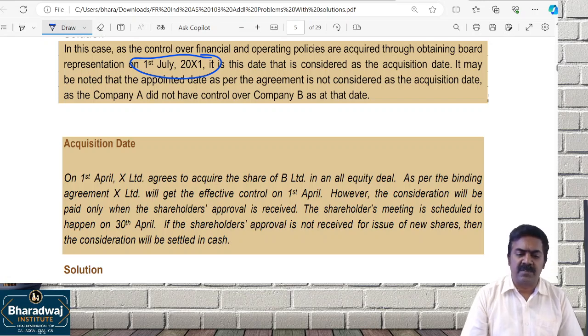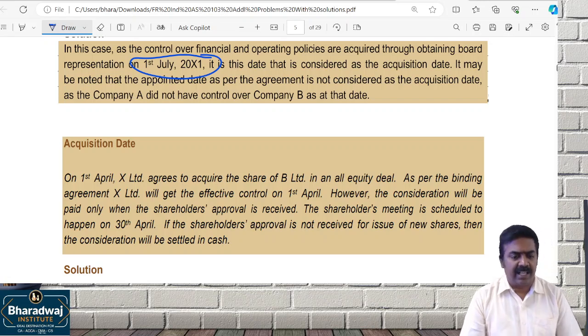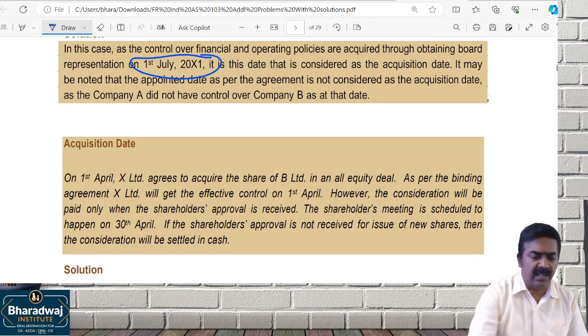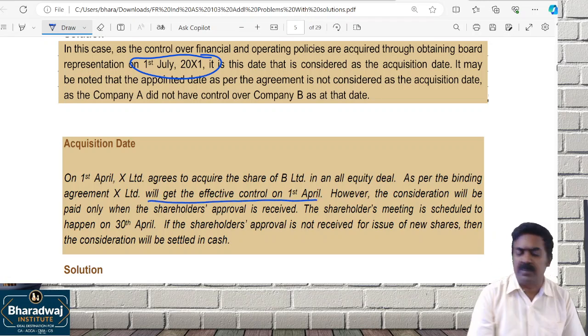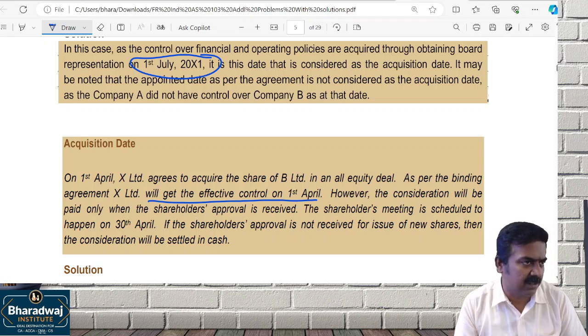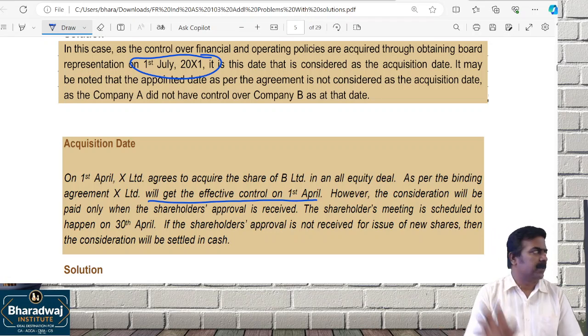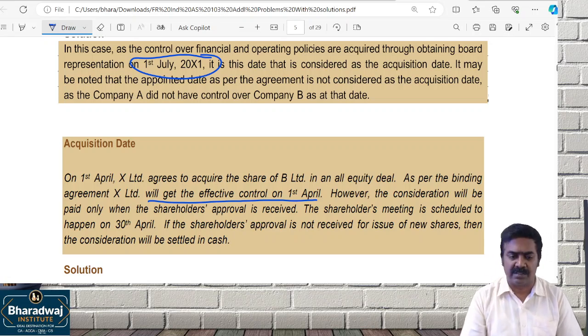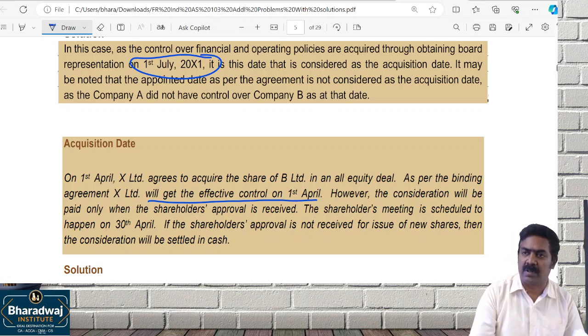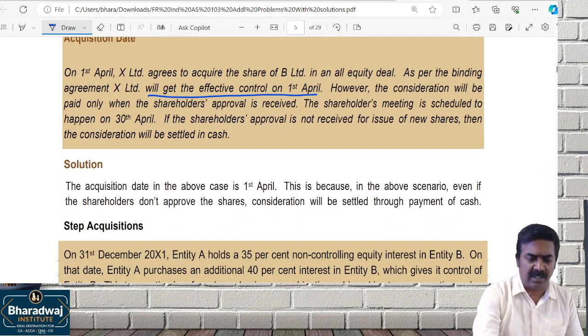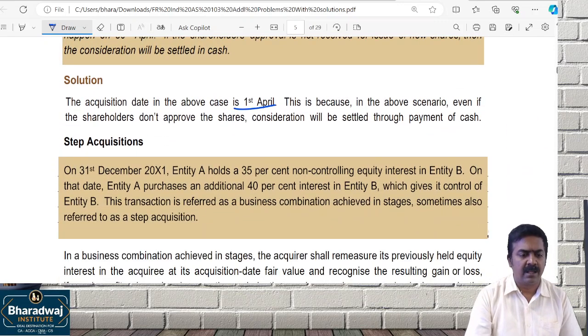We acquired the business with effect from 1st April. As per the binding agreement, we'll have effective control from which date? 1st April. Consideration will be paid later on. The date of payment of consideration doesn't matter. The date of effective control is what matters. So here the acquisition date will be 1st April.